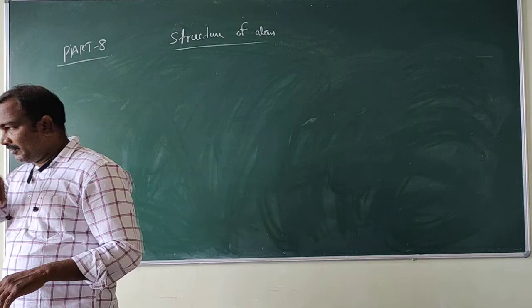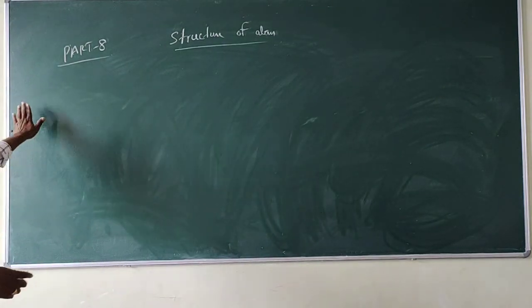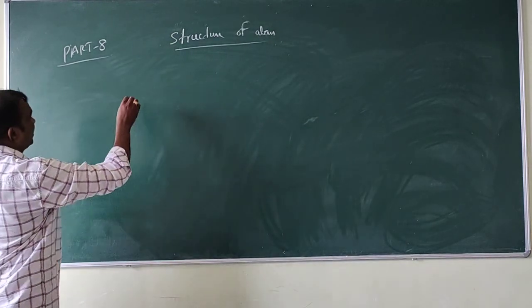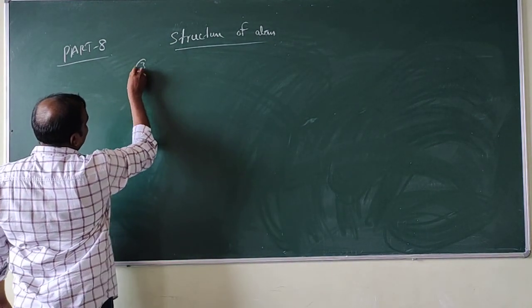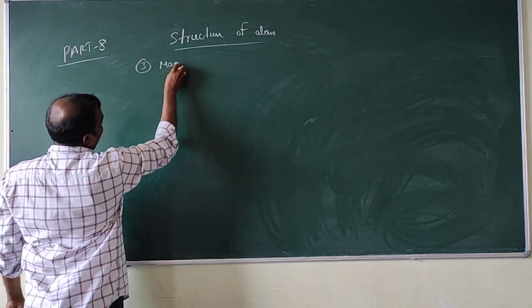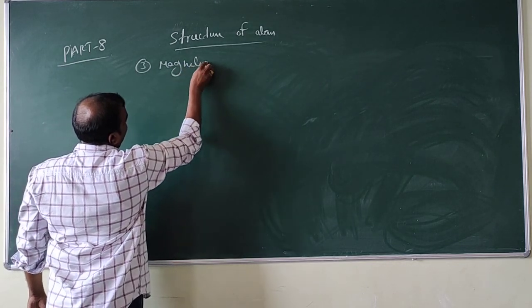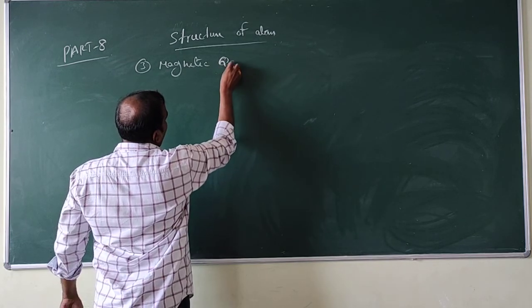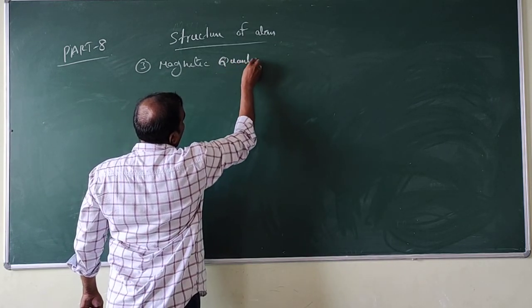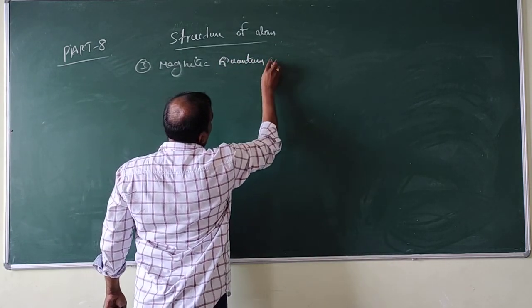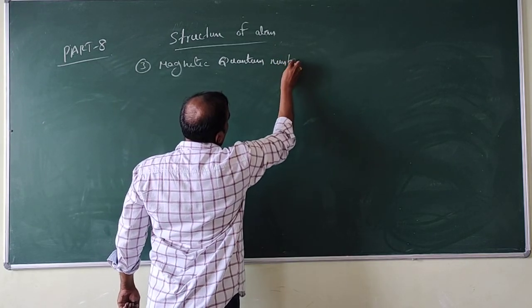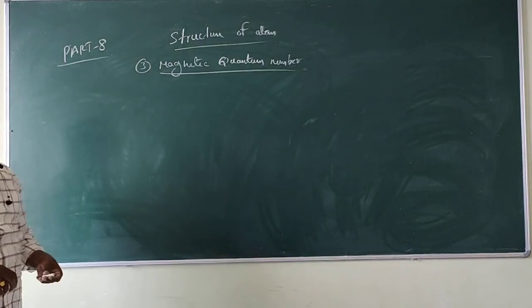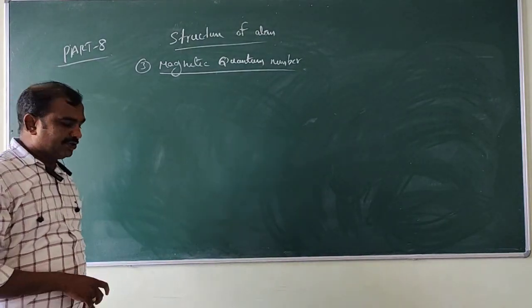First, the magnetic quantum number, the third one.